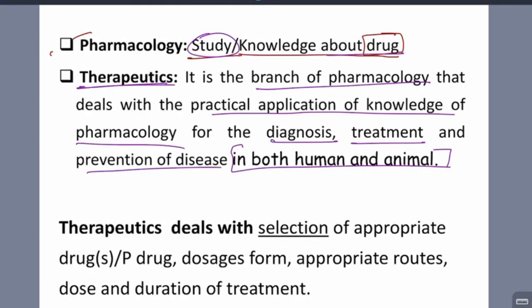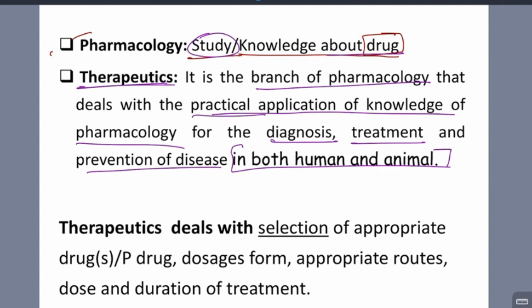So, therapeutics is the practical application of knowledge of pharmacology for the diagnosis, treatment, and prevention of disease in both human and animal. So, practical application is in our normal day-to-day life. What we see practically is this therapeutics.